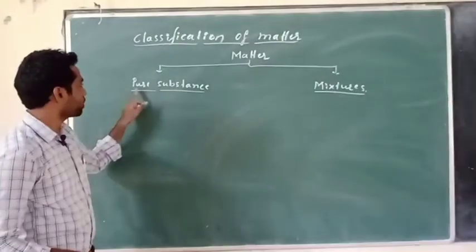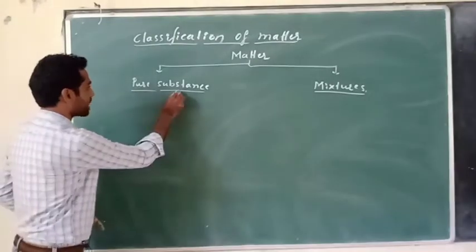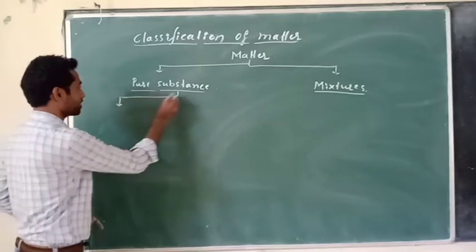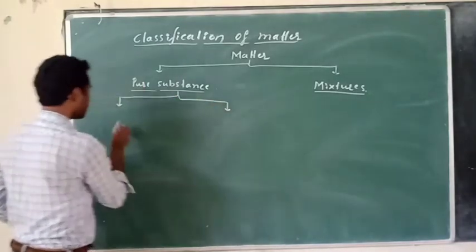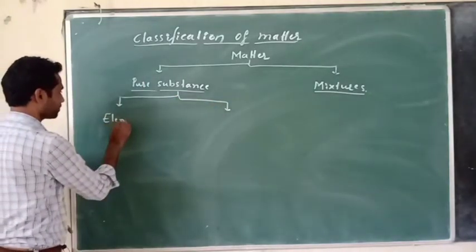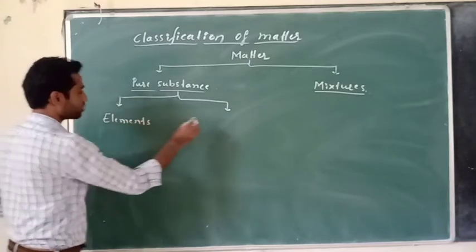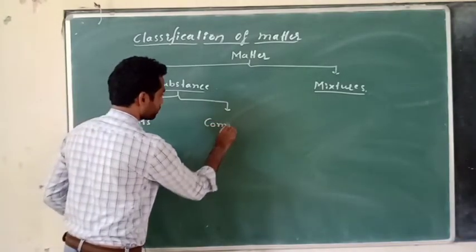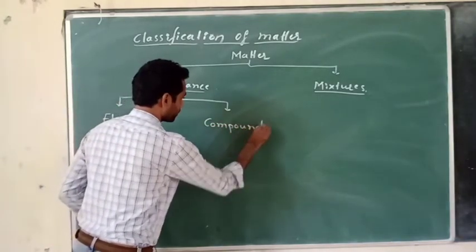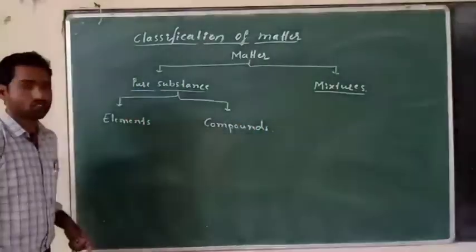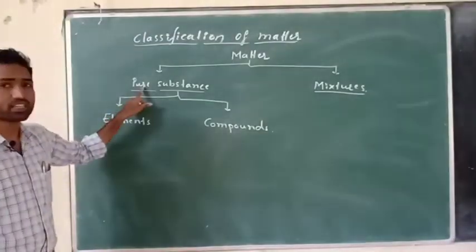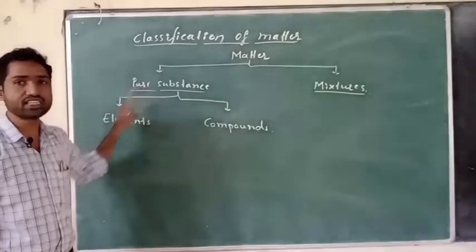Now these pure substances are classified into two classes. One is known as elements, another one is known as compounds. Right. So elements are pure substances. Why do we call these pure substances?